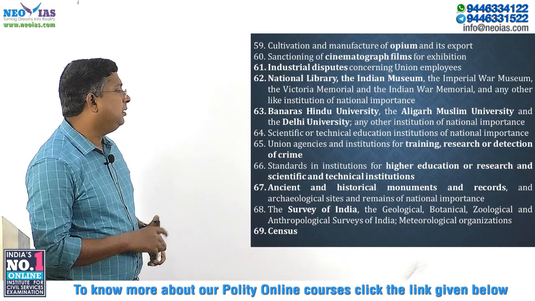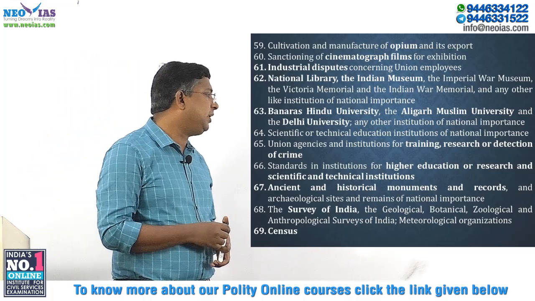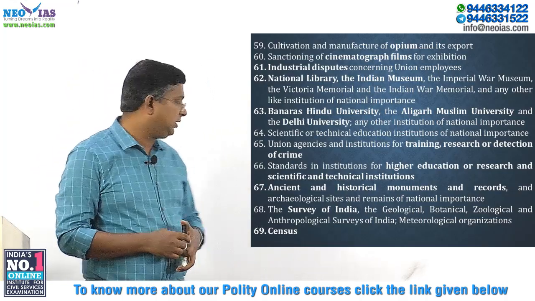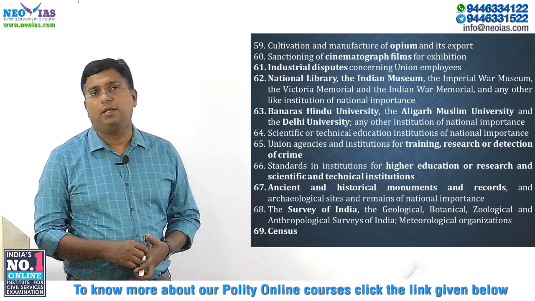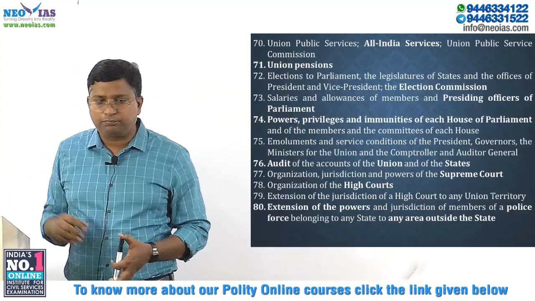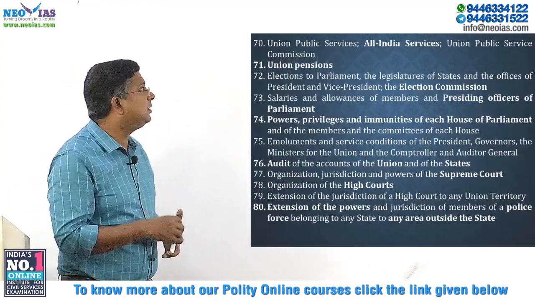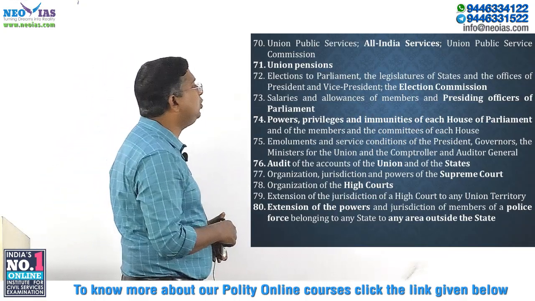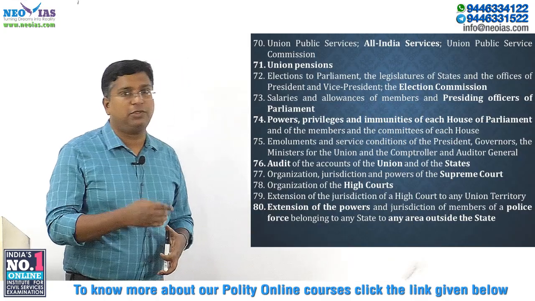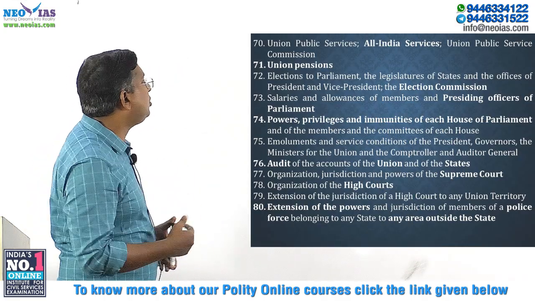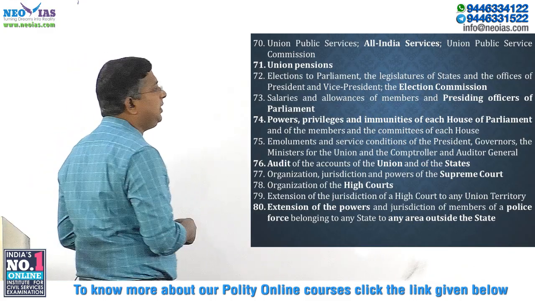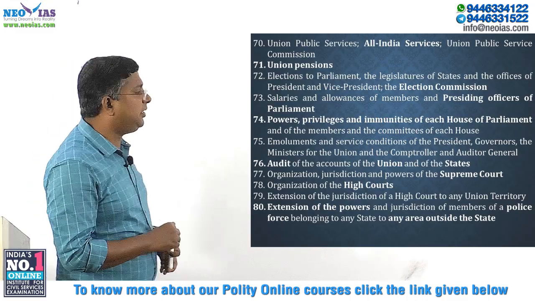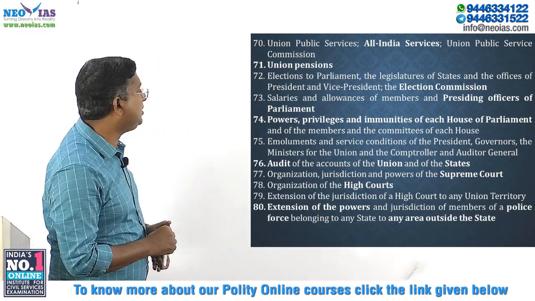Survey of India. Then similarly other surveys like geological, botanical, zoological and anthropological surveys of India, and the meteorological organization come under the union list. Census, very important. Census comes under the union list. Then Union Public Services, All India Services, UPSC come under the union list. Union Pension comes under the union list. Election to Parliament, legislature of States and office of the President and Vice President, including the Election Commission, comes under the union list.